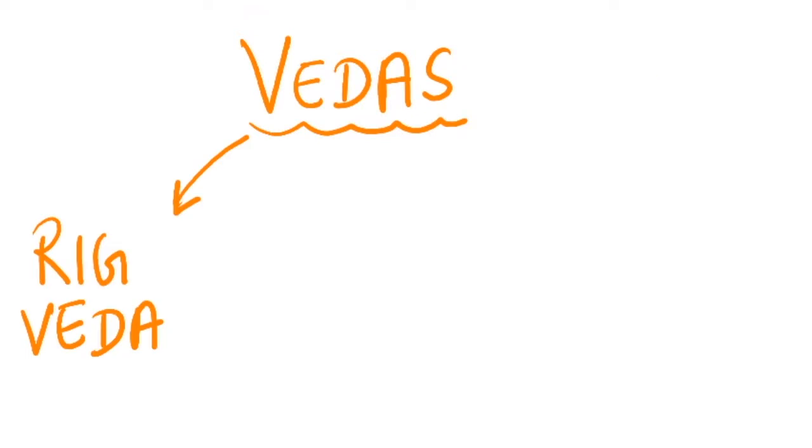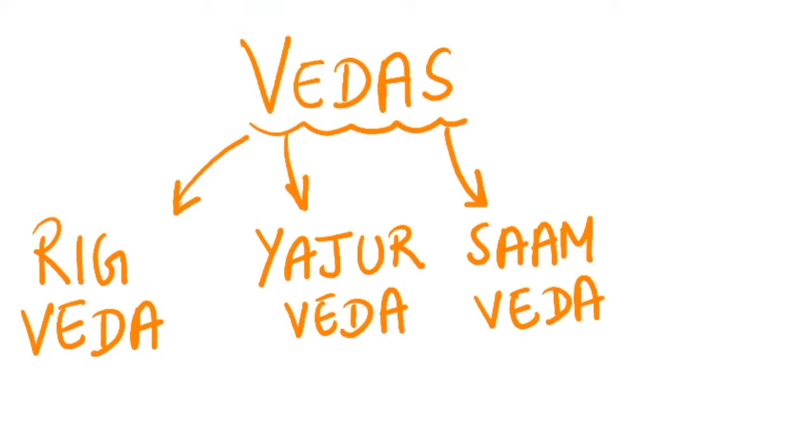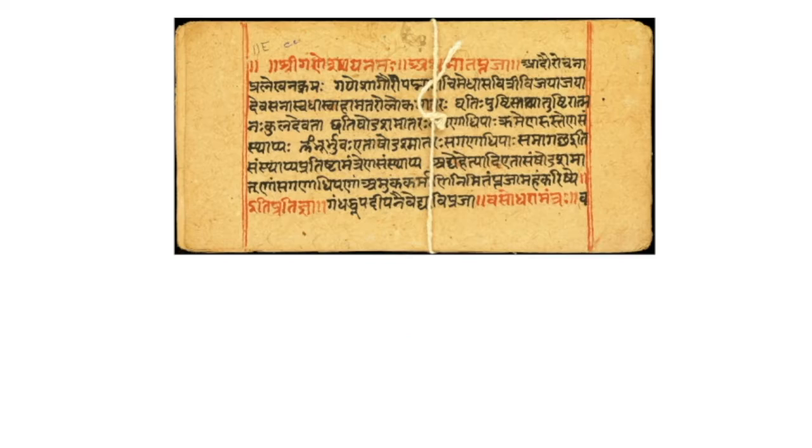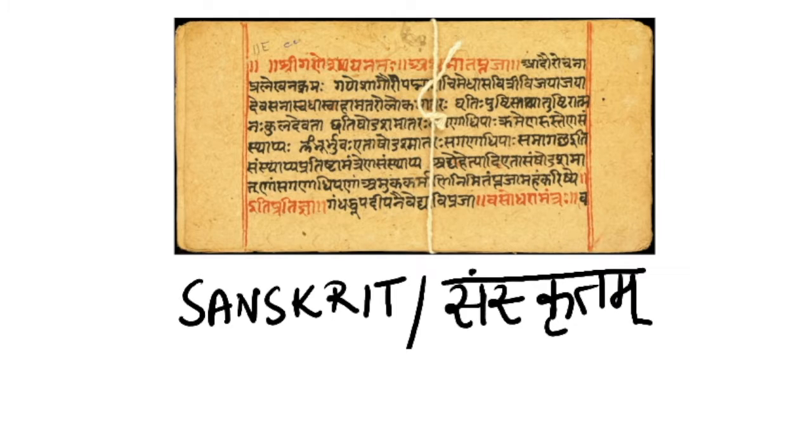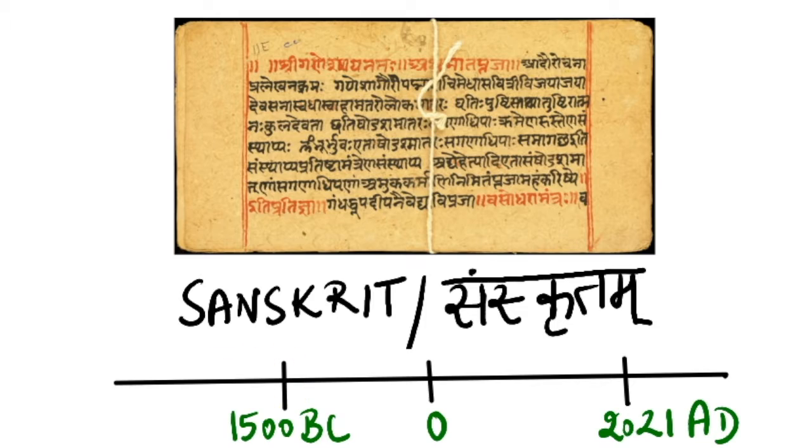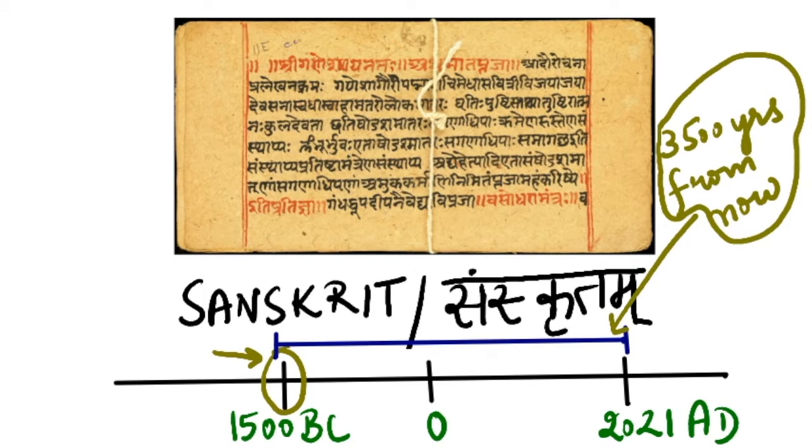Rig Veda is the oldest of the 4 Vedas in Hindu religion and is the earliest composition in the Sanskrit language, which is known as the language of gods. Rig Veda is dated around 3500 years ago, that is 1500 BC. But to be very true, I think it is much older than that. But for the sake of your exam, we will go with the 3500 years that is mentioned in NCERT.